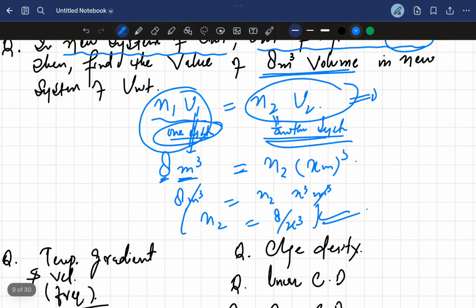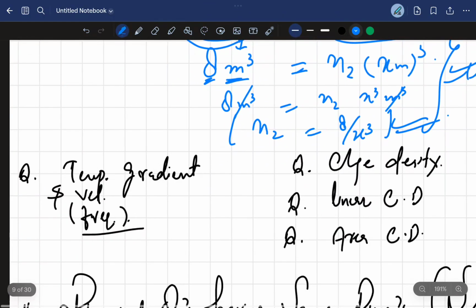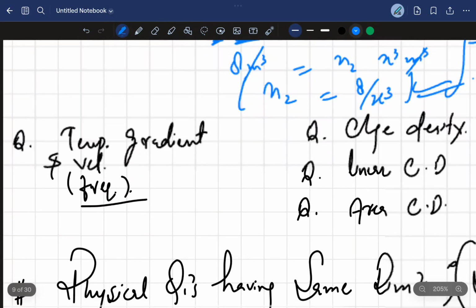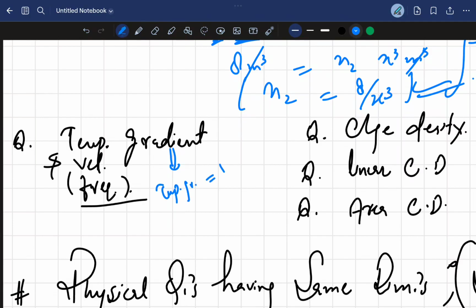All right, you have to do these questions like this. There are lots of questions like this. You can apply this shortcut to solve the question. All right, now we have temperature gradient and velocity gradient. Always remember, whenever we talk about a gradient, that quantity must be divided by length or distance. For example, temperature gradient is equal to temperature divided by distance or length. So temperature is Kelvin, and length is L minus 1. So K L minus 1 is the dimensions of temperature gradient.